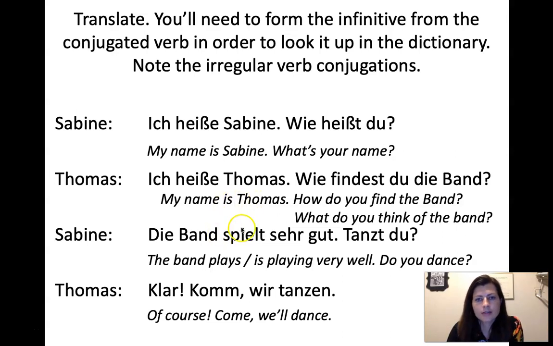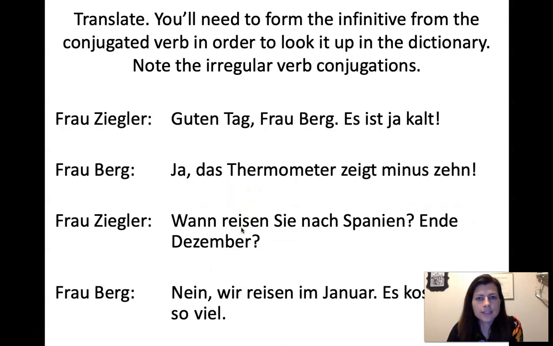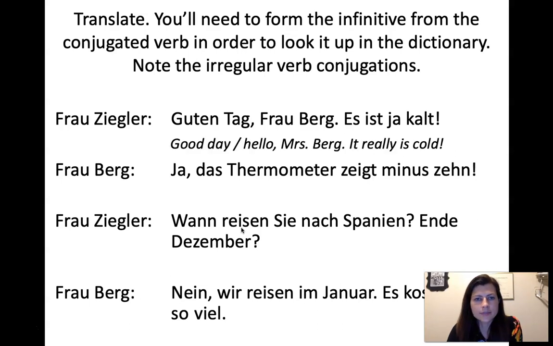Yeah. So then we have Frau Ziegler talking to her neighbor, Frau Berg. So Frau Ziegler says, "Guten Tag, Frau Berg. Es ist ja kalt." Good day, or even just hello, Mrs. Berg. It is really cold. Es ist ja kalt. Ja, it's just to emphasize. Es ist ja kalt. And then Frau Berg says, "Ja, das Thermometer zeigt -10."